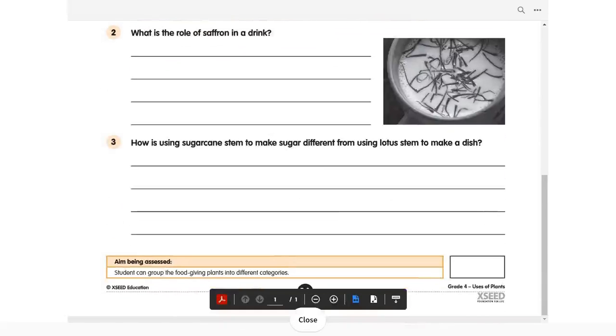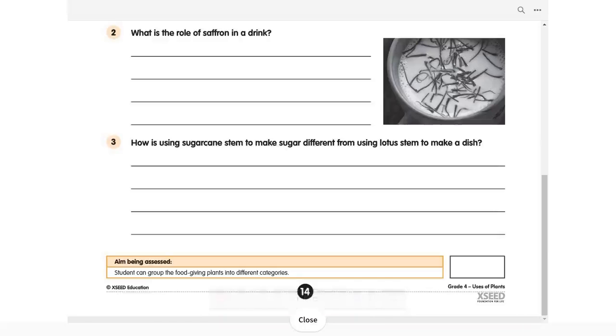Next question. What is the role of saffron in a drink? Third question. How is using sugarcane stem to make sugar different from using lotus stem to make a dish?